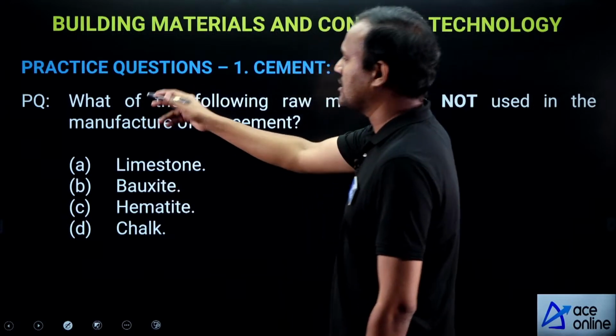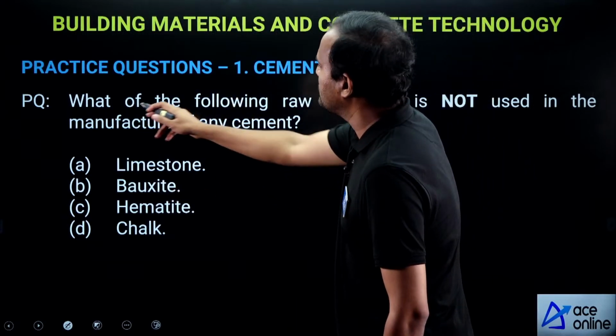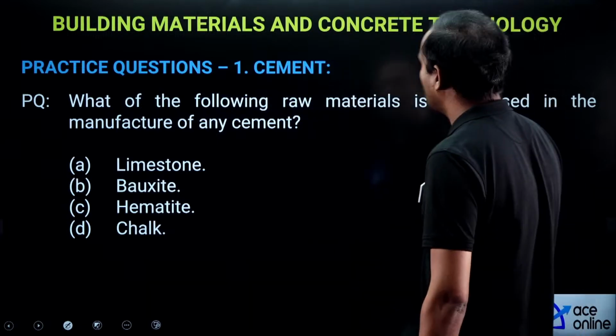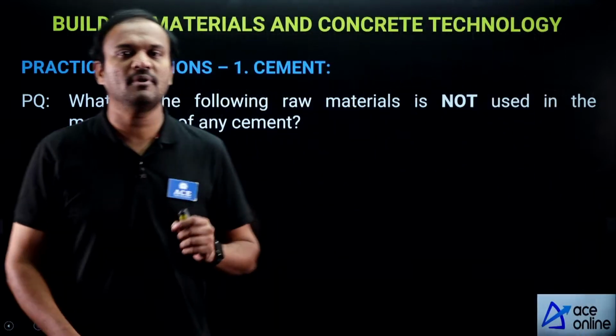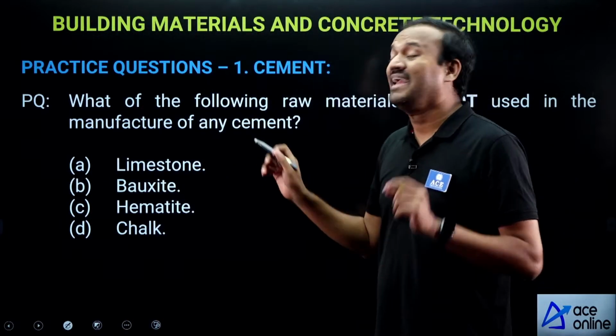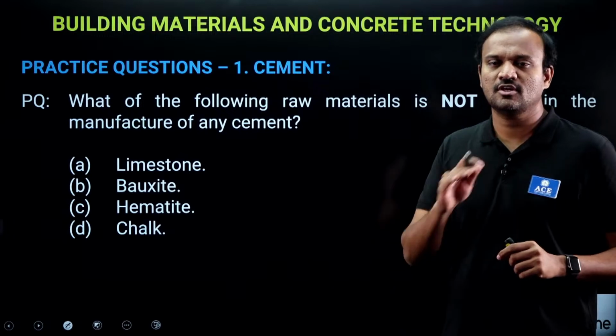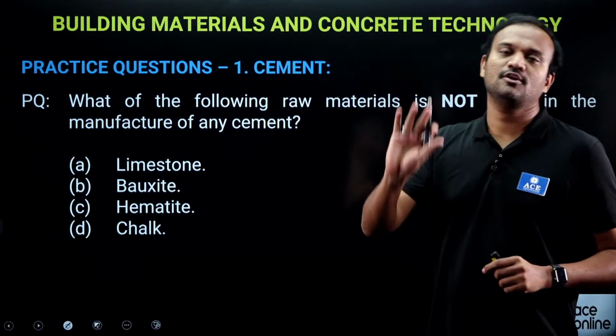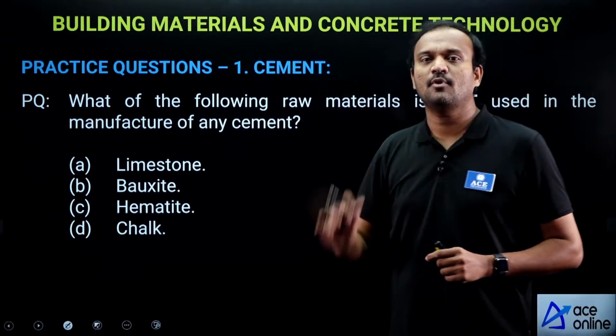Which of the following raw materials is not used in the manufacture of any type of cement?